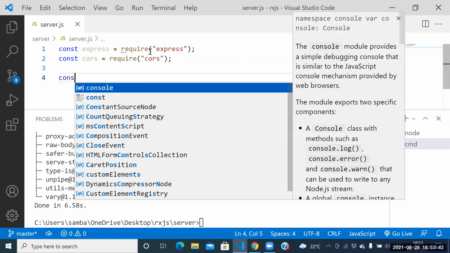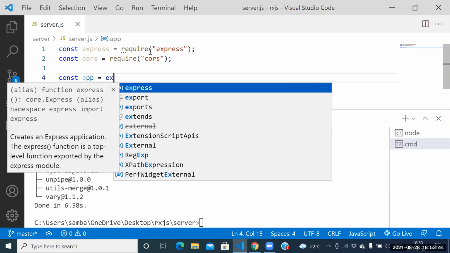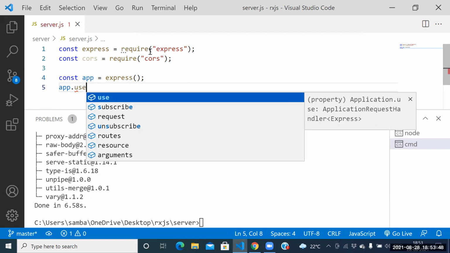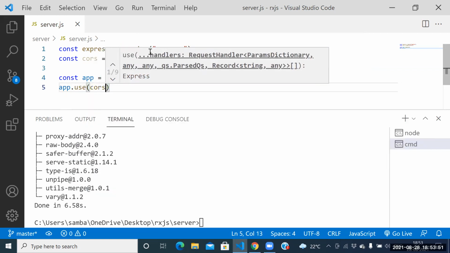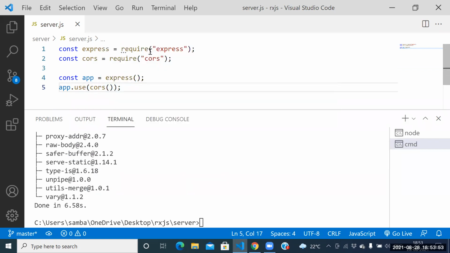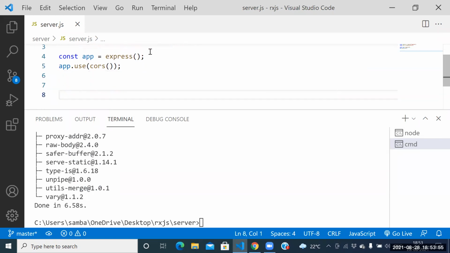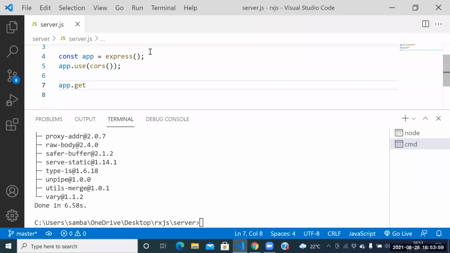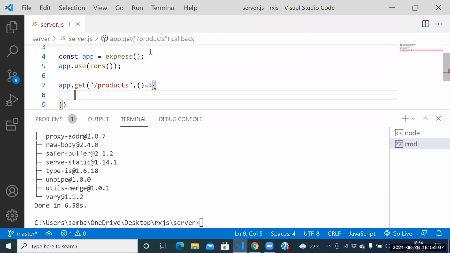How to create the REST object? Const app equal to express of. And how to enable the CORS policy? app.use of cors of. Next one. How to create the get request? app.get of. What is argument one? Argument one is the products. What is argument two? Callback function.